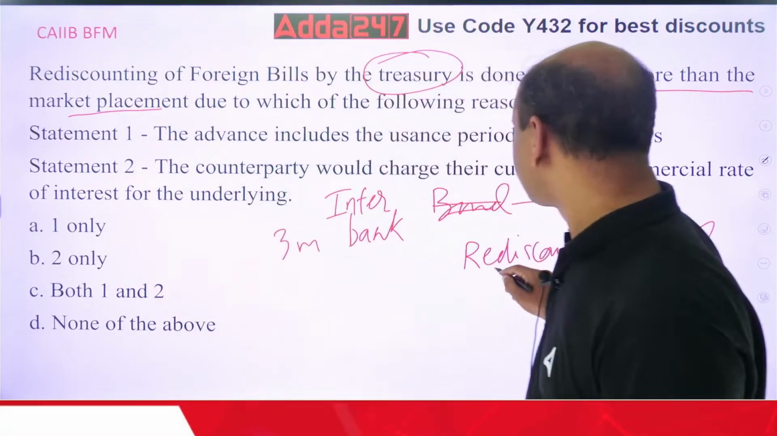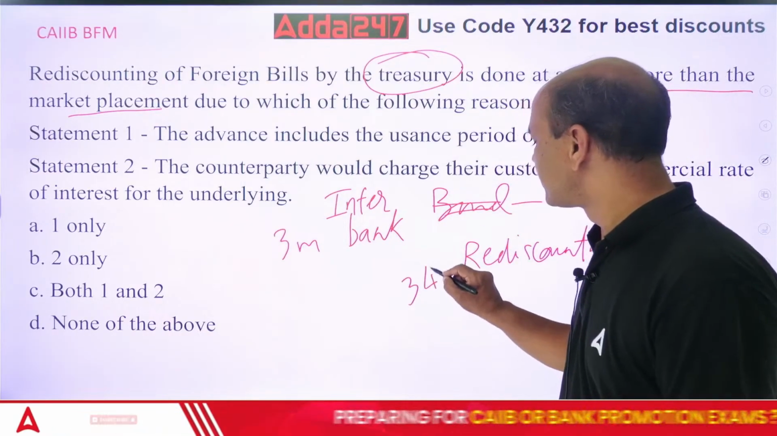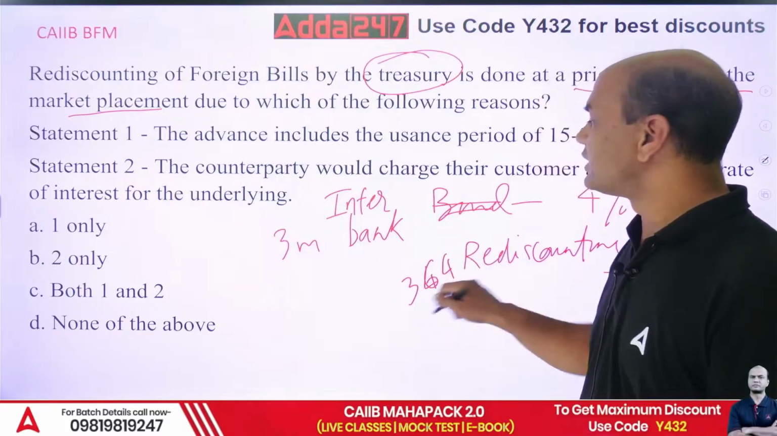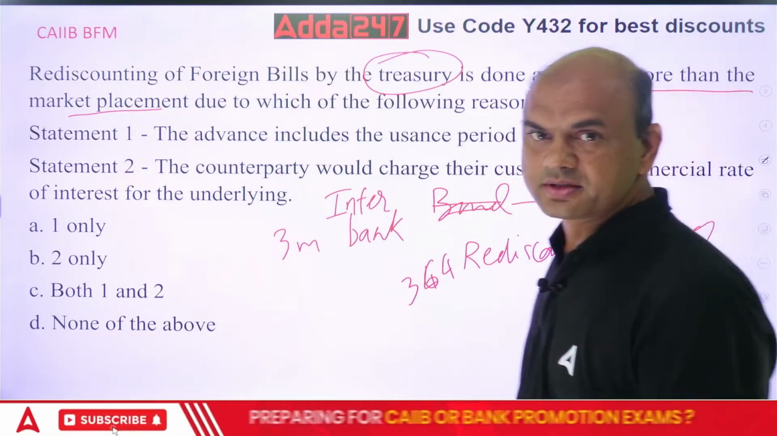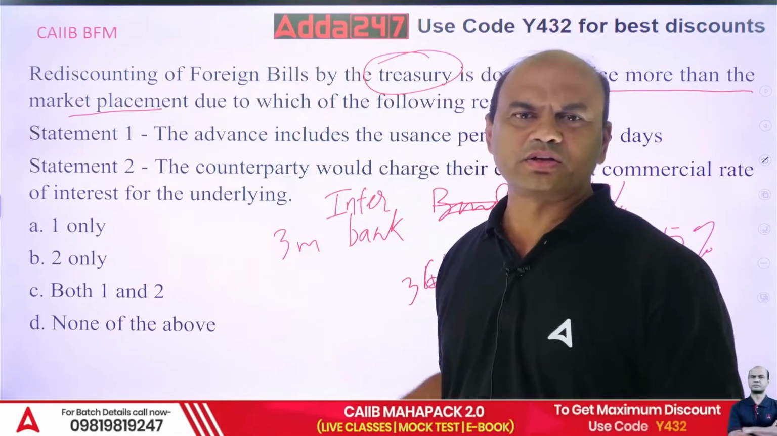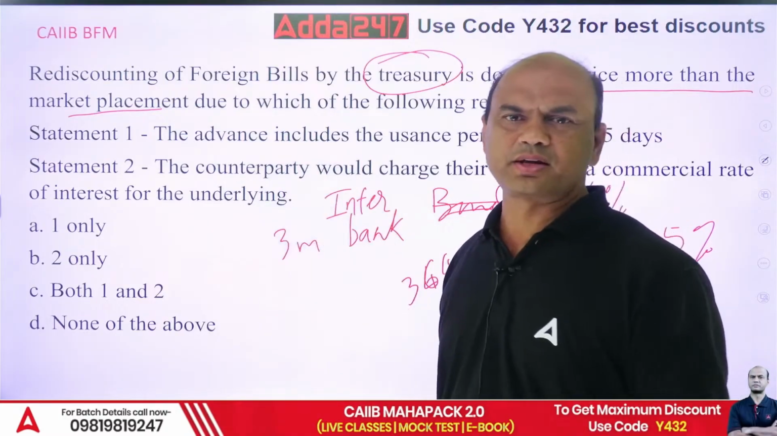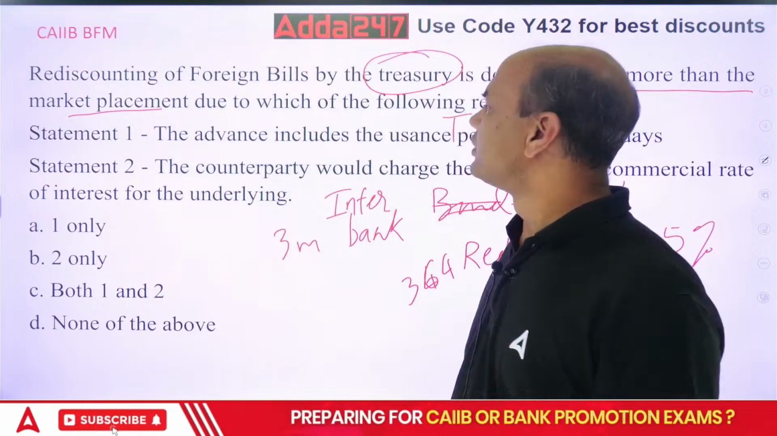And this is for rediscounting of T-bills. T-bills can be for 364 days. So here the tenure is bigger. So if the tenure is bigger, you will charge more interest. Right? Simple logic. If the loan tenure is bigger in any case, you will always charge the higher rate of interest. So that's what you are charging. So this is true. What about the second one?